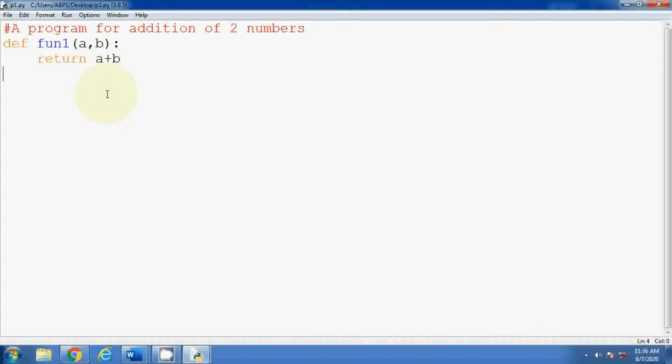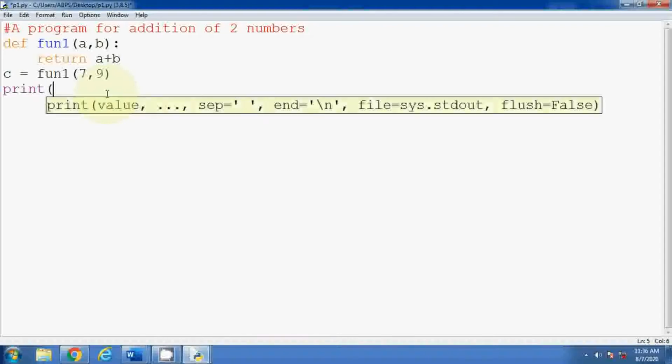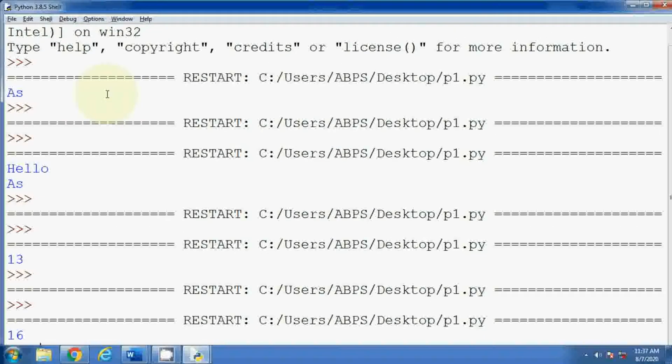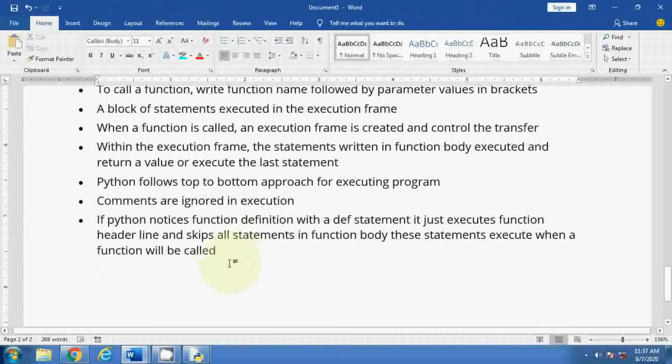Whenever you want to print the output, you can take a variable, call your function and store the result in that variable. Suppose 7, 9. Now I have stored the result in C, then print C. So like this you can print the value. Whenever you call the function, only that time the value will be produced. I hope you understand the concept very well.